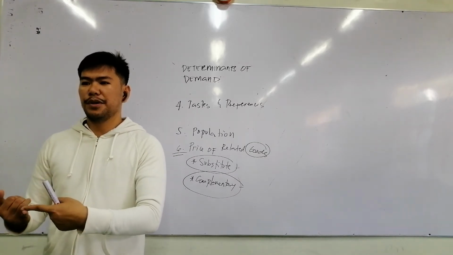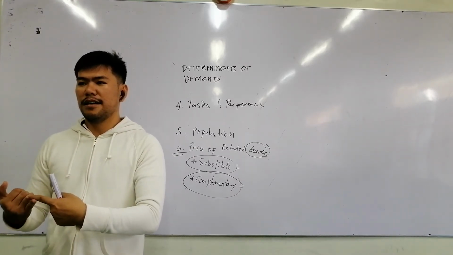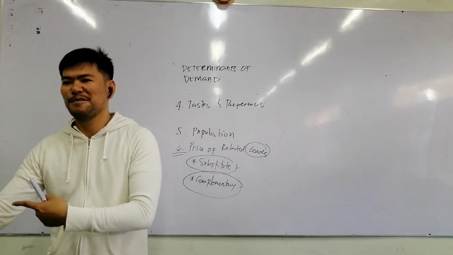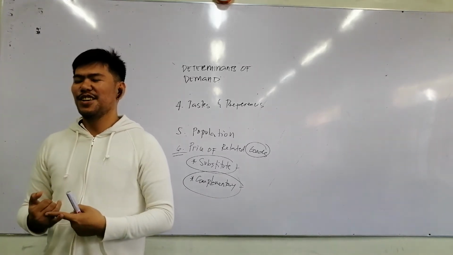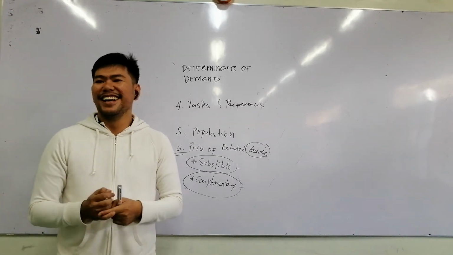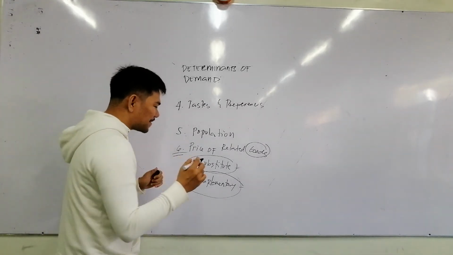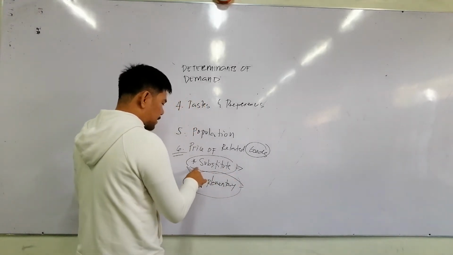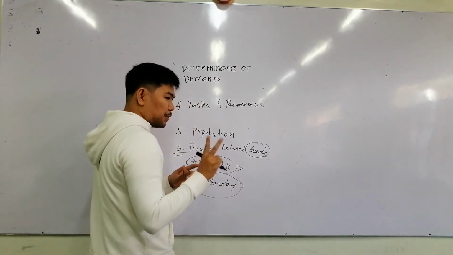Okay? Anyways, if you look at the substitute goods, we have to consider two goods here, correct?